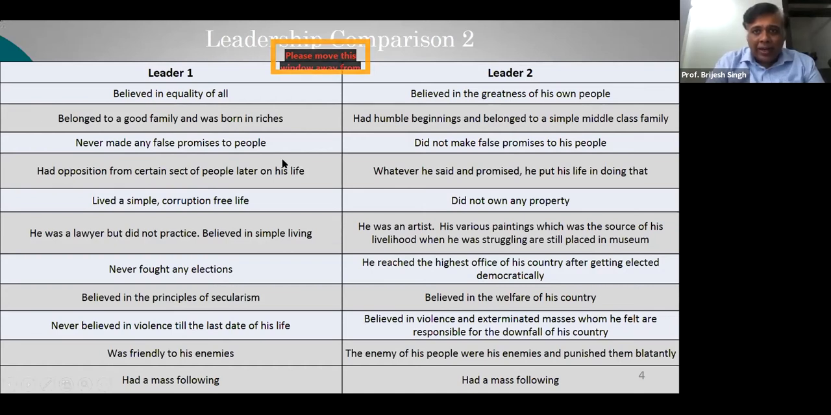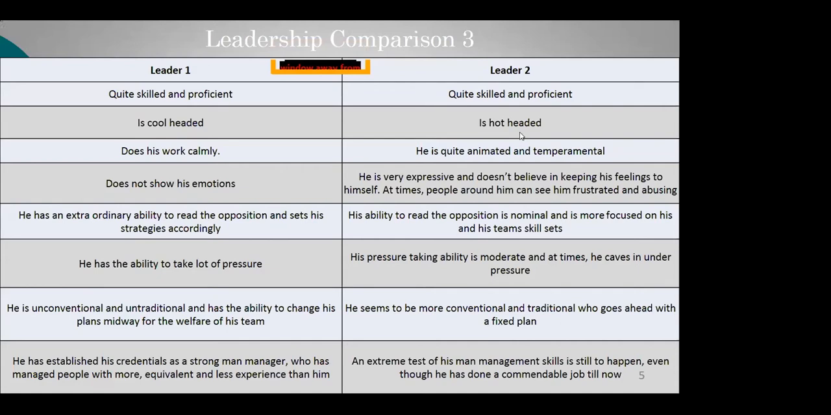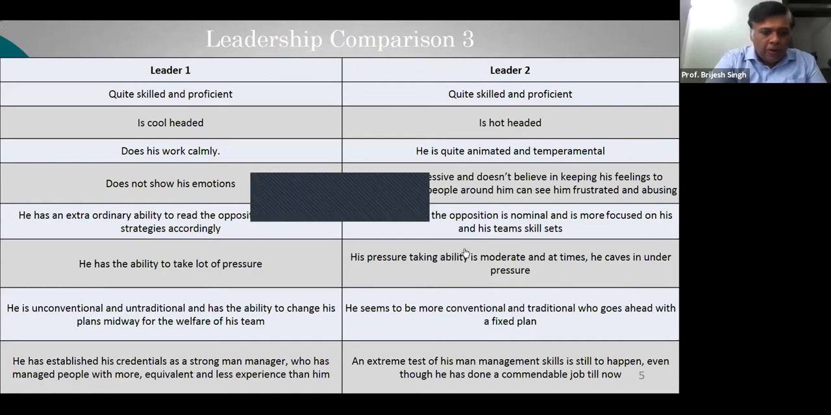Now let's look at poll three, where 75% of you went with leader one and only 25% of you went with leader two. In this case, both of them are cricket players. Any idea who is one? Okay. So one is Dhoni and two is Virat Kohli. And trust me, whatever the attributes that we have mentioned,